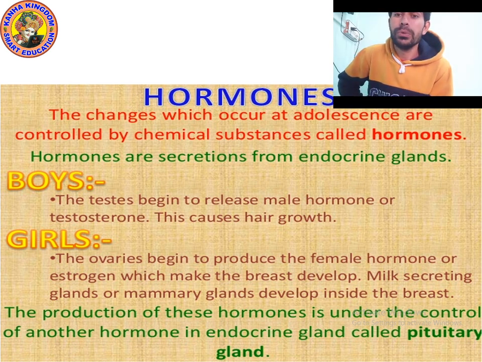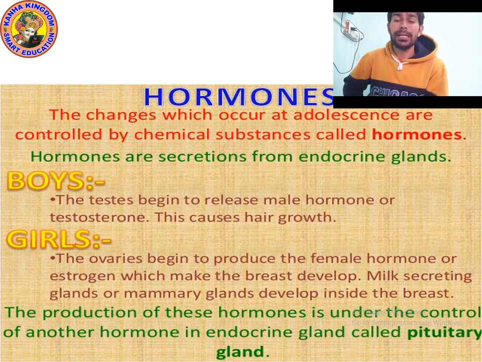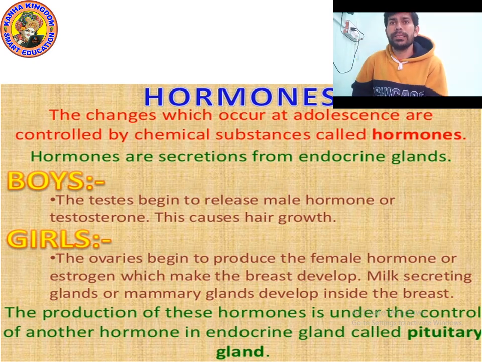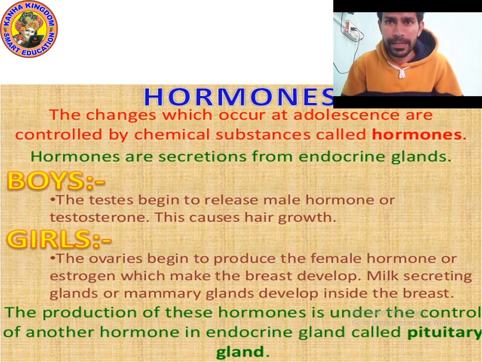But as you know, sweat glands and sebaceous glands have ducts. They are called exocrine glands. They secrete their secretions through their ducts. But the secretion of endocrine glands reaches the bloodstream without any duct. So they are called ductless glands.